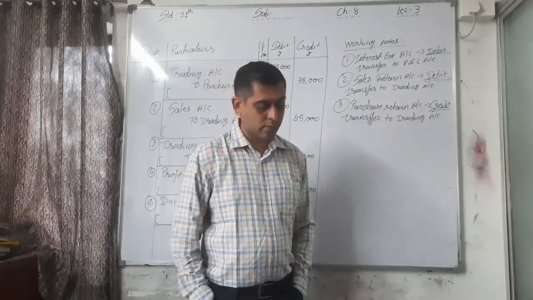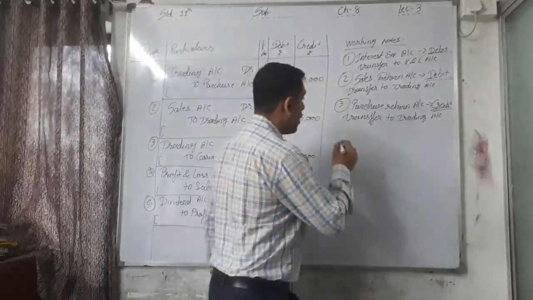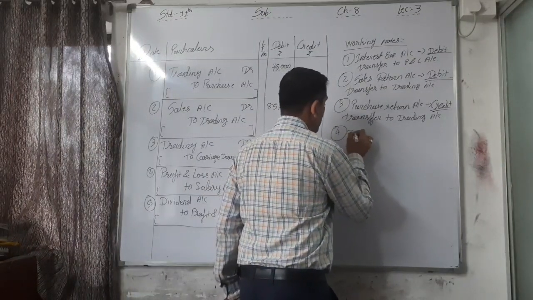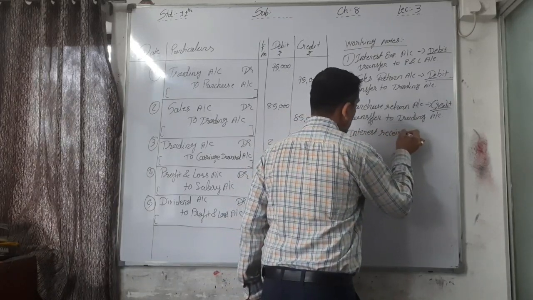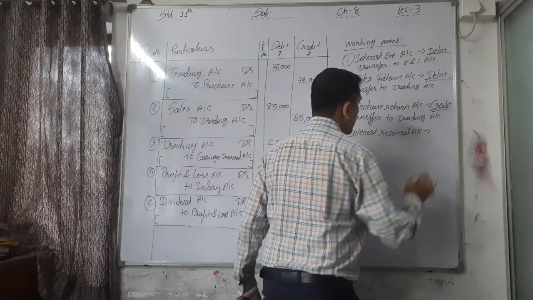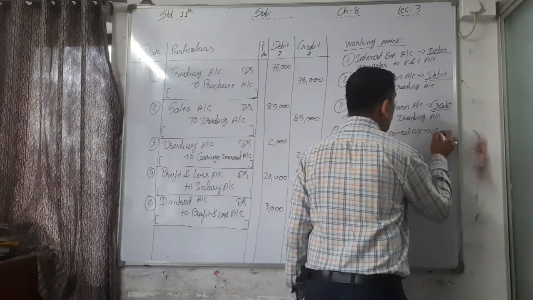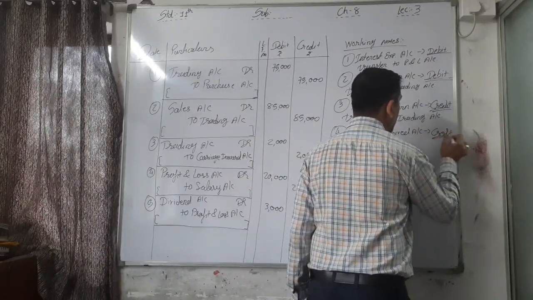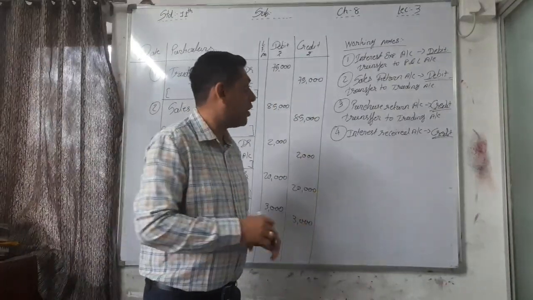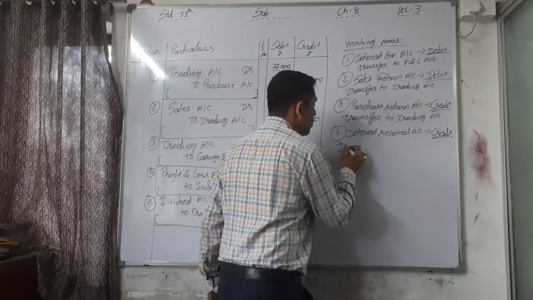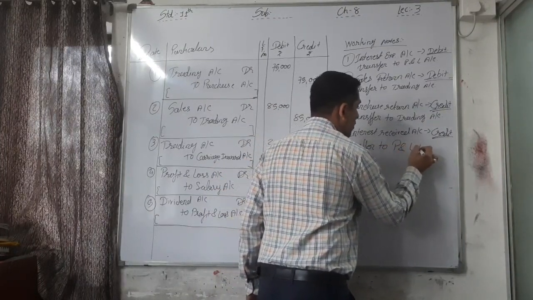Next, fourth, interest received account. Which balance does interest received have? Interest received is an income, and that's why it's a credit balance. It's not a purchase or sales related income, it's other income, that's why it is transferred to profit and loss account.